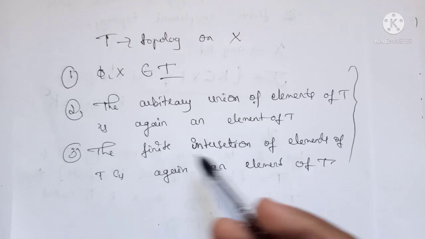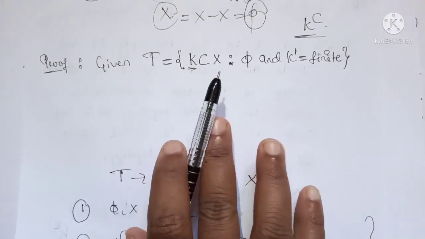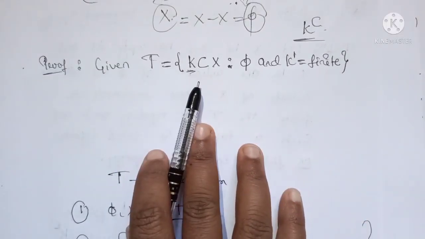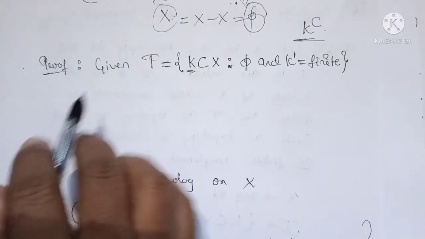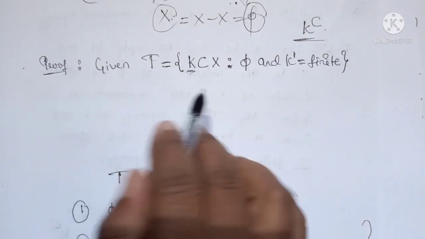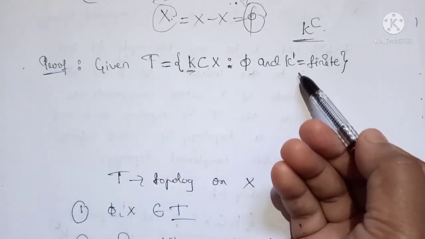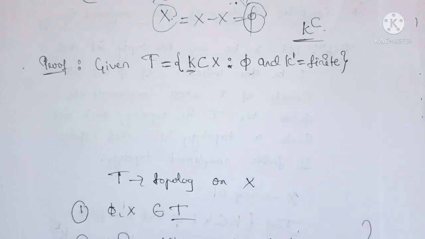So let us prove these conditions for this collection of family of subsets. Here T is given by the collection of null set and K dash equals finite.